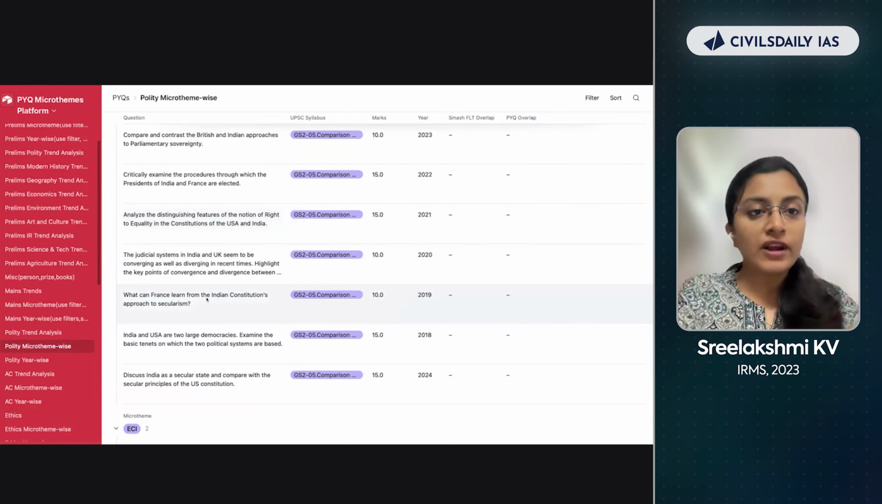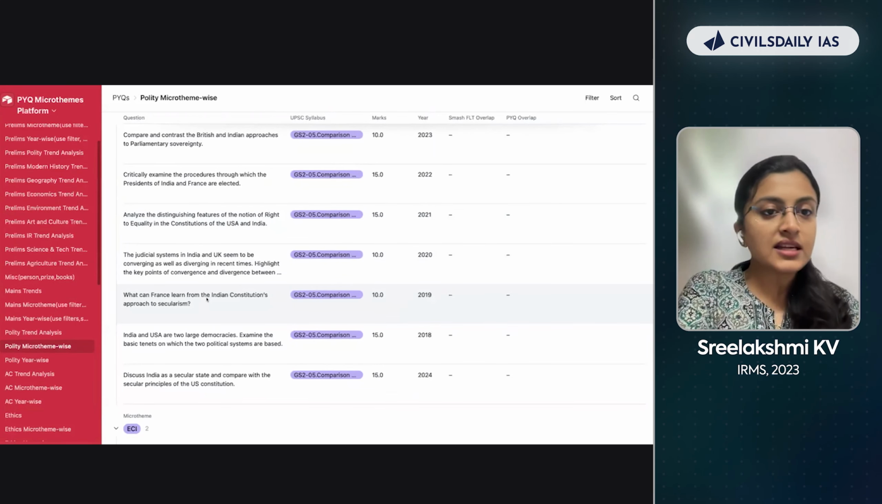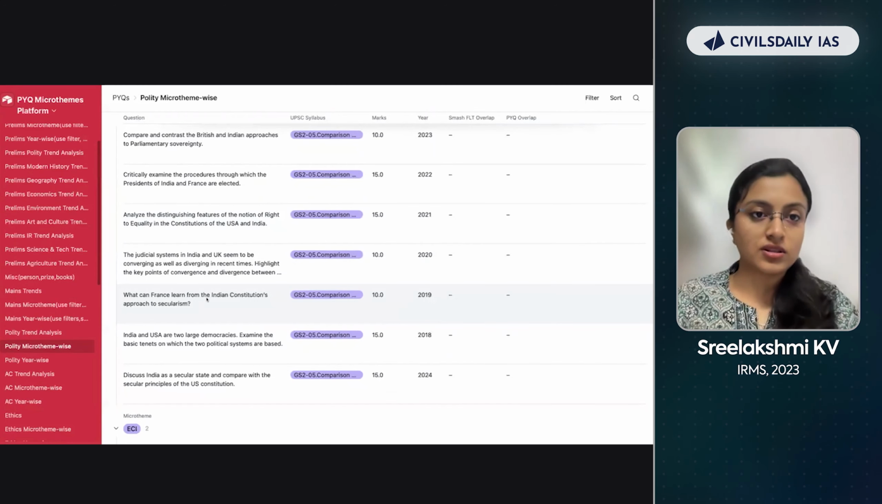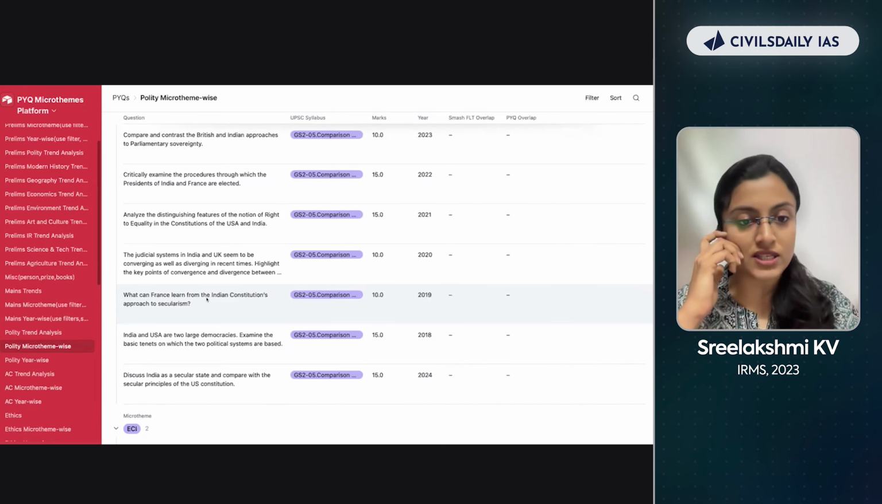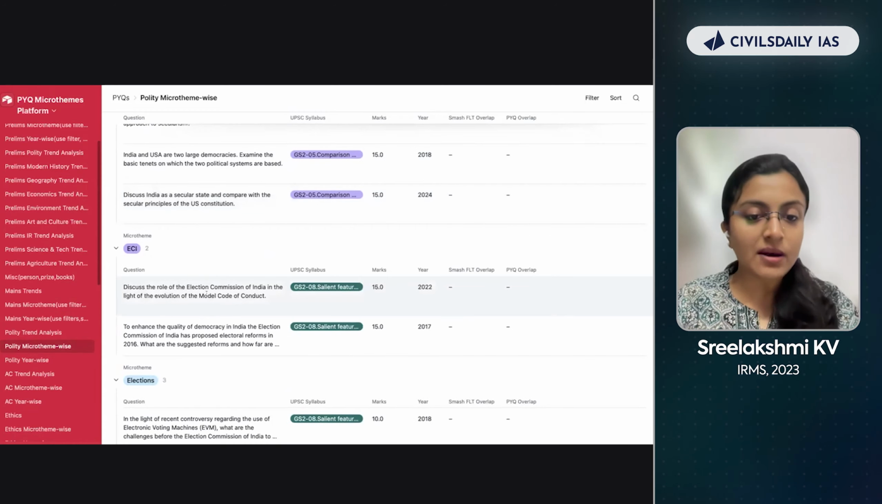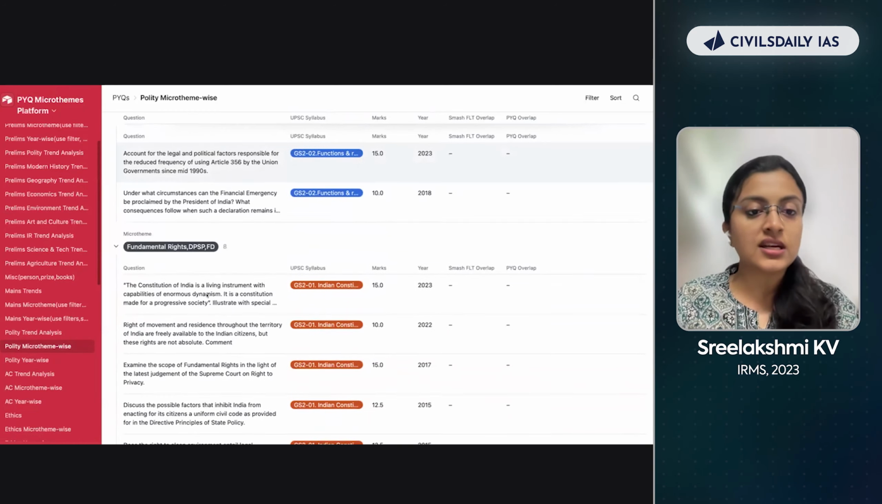For example, in France, secularism is in a negative tone, right? But in India, it is positive secularism. Now, what is the difference between these two? What is the difference between the French model of secularism and the Indian model of secularism? So just have an idea about all of these. ECI, elections, emergency,